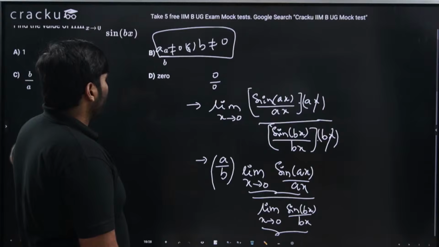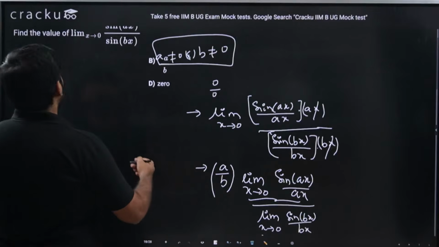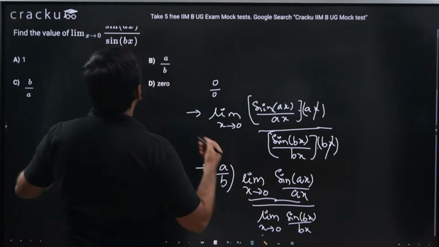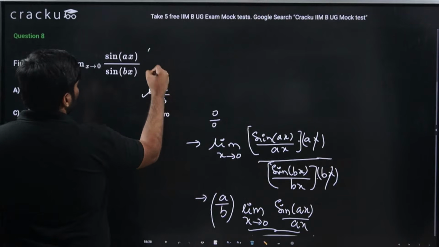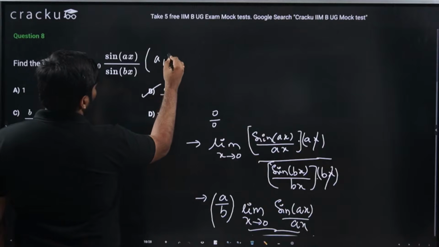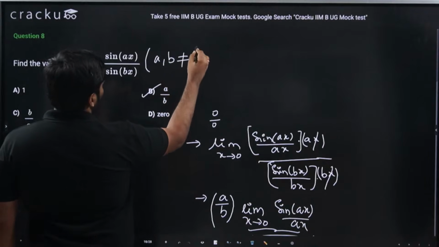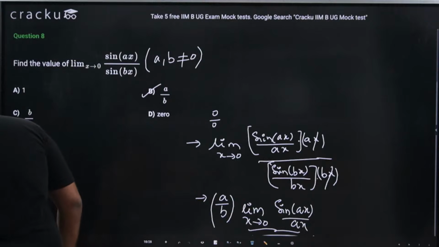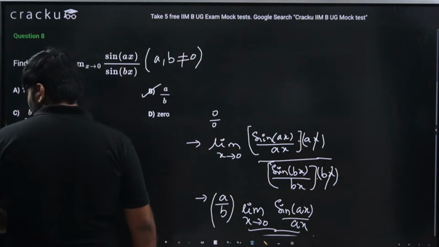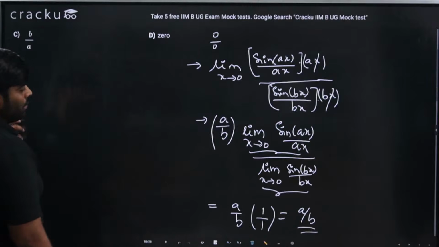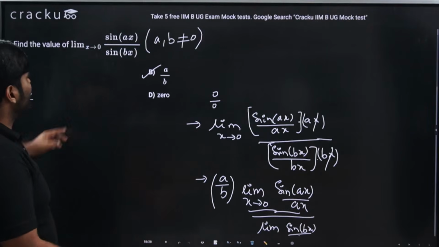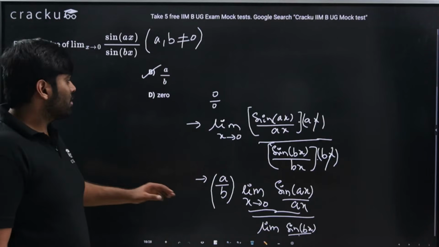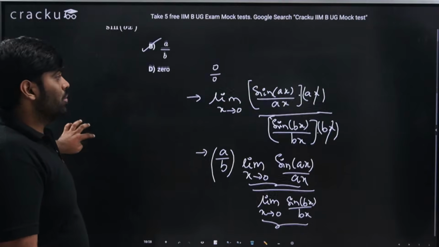So this answer should be option. Where is my option? Okay, here I have written this off. Sorry. So it has to be option B. Here, A, B are not equal to 0. This is in the question only. So is this clear, guys? Please do respond to me. If this is clear, we'll keep moving forward. This is simply we just manipulated sin AX by sin BX as sin AX by AX into AX divided by sin BX by BX into BX.